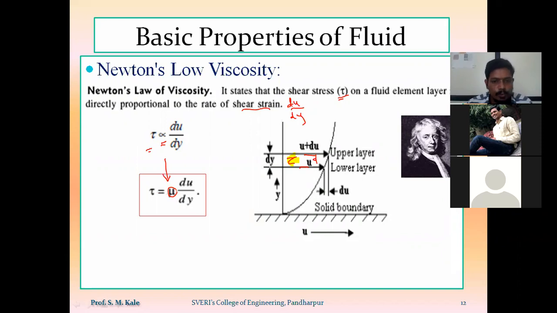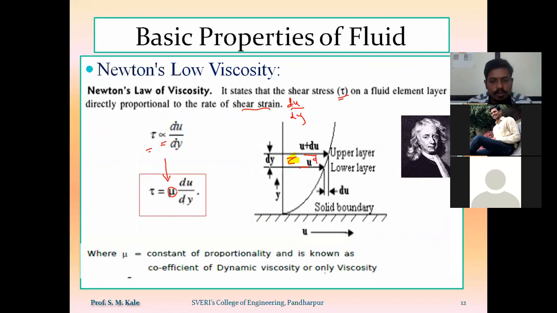So tau is equal to mu into du by dy, whereas mu is called a constant of proportionality, or it is also called the coefficient of dynamic viscosity, or only dynamic viscosity. Whatever viscosity term there is, basically viscosity has two types. The first is called dynamic viscosity, and the second is called kinematic viscosity. Out of that, mu is called dynamic viscosity, and nu is called kinematic viscosity.